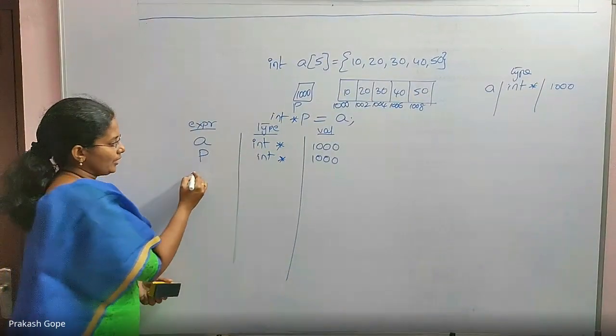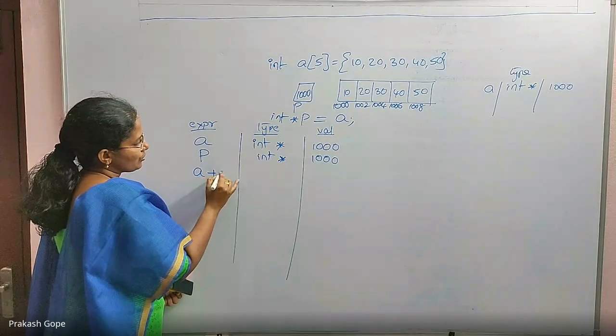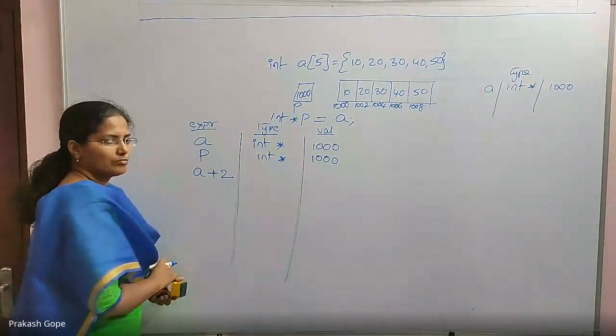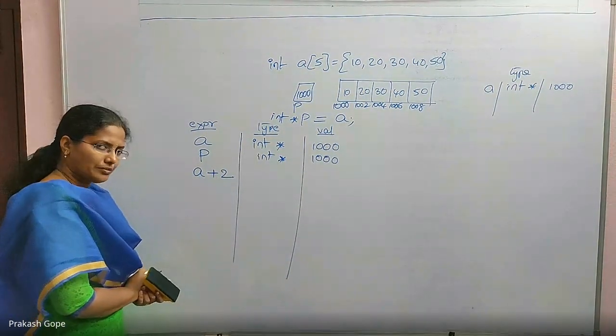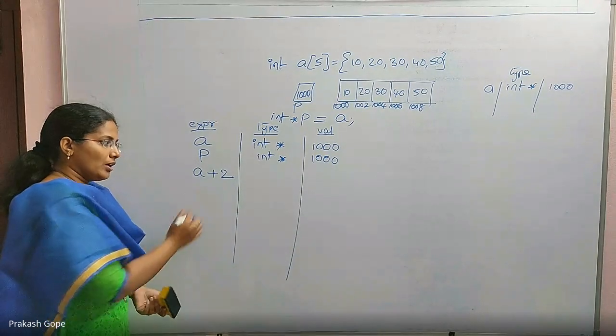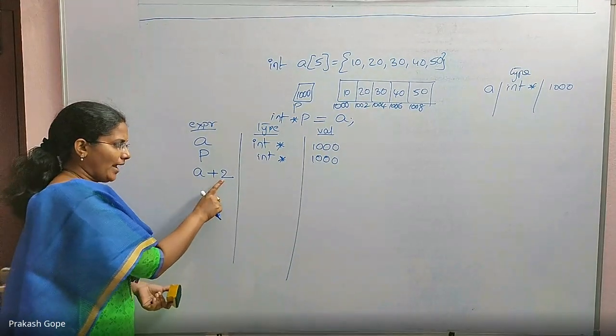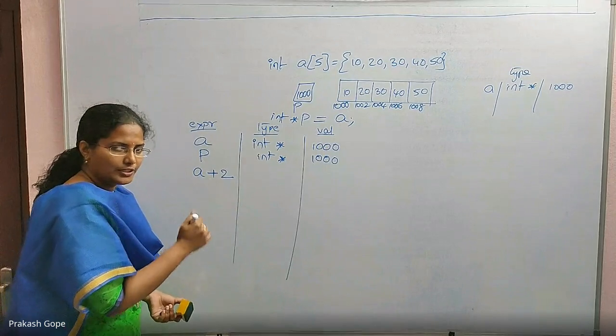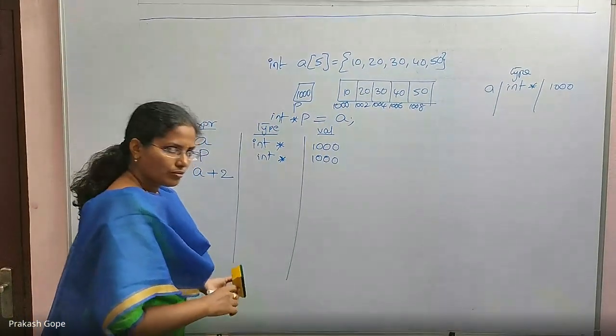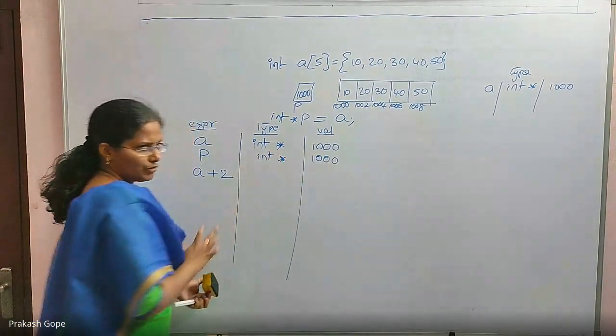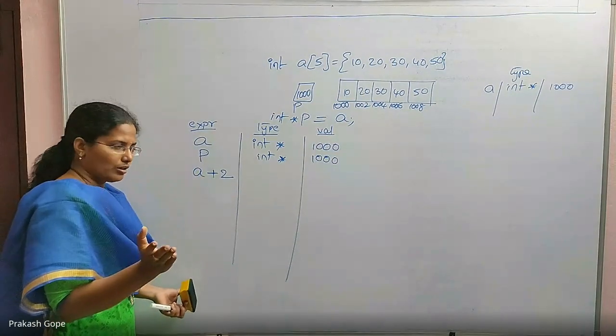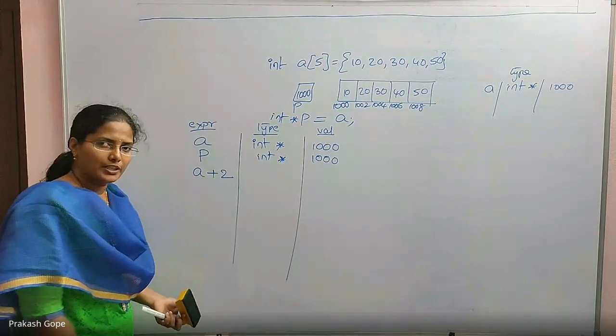Now I'm writing the expressions. The first thing I'm saying is A plus 2. This is a valid expression because I can add an integer value to a pointer. But what is its type and what is its value? The value you are anyway clear with, the pointer arithmetic, right?